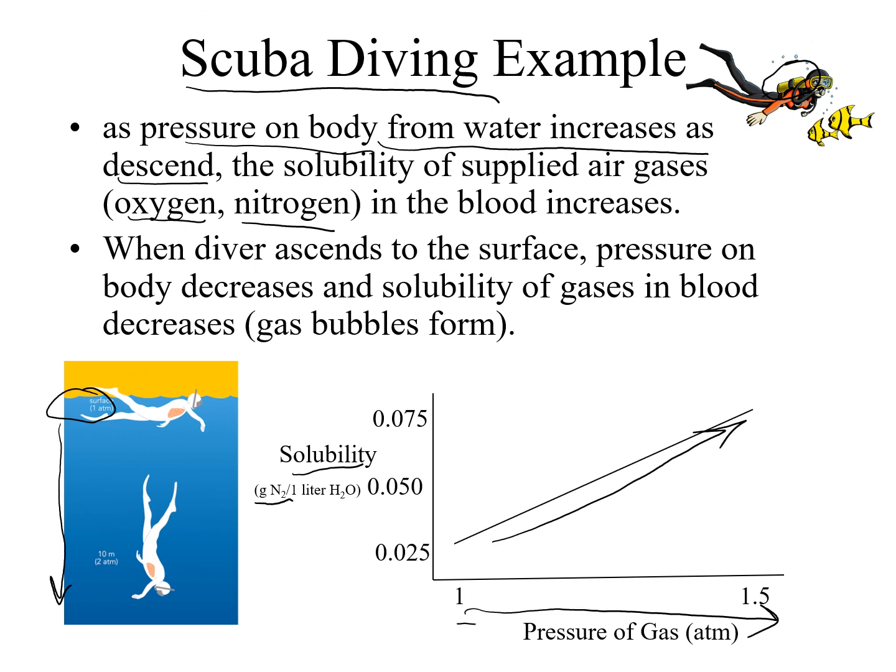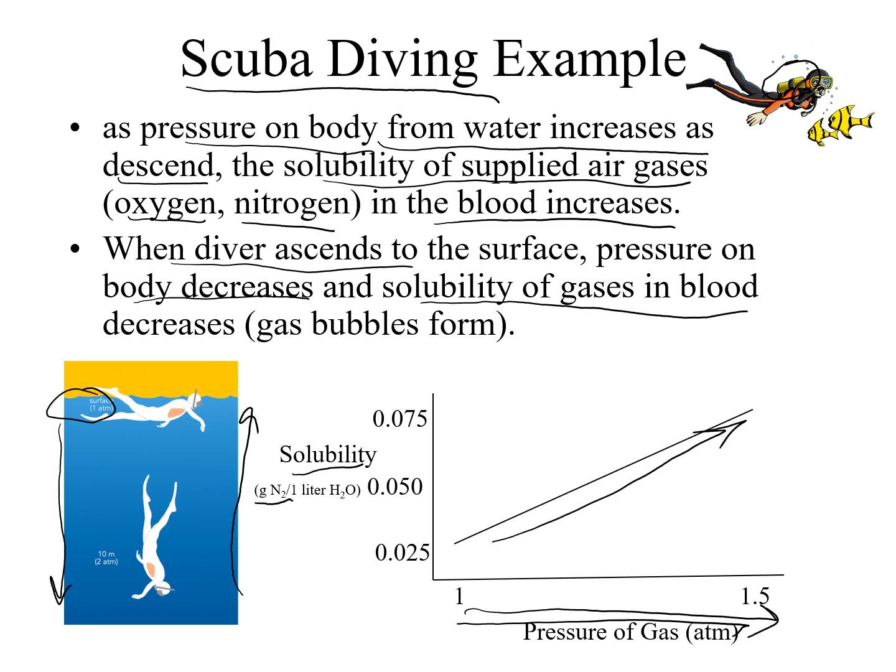So we've increased the pressure of our gas, which means we've increased the amount of nitrogen and oxygen that can be dissolved in our blood supply. We've increased the solubility of the supplied air gases in our bloodstream. So that means we're breathing in more air when we're underwater. When the diver ascends or comes back up to the surface, the pressure on the body decreases and the solubility of our gases in our bloodstream is also going to decrease, which can cause gas bubbles to form from that excess air that we have in our bloodstream when we're down below.